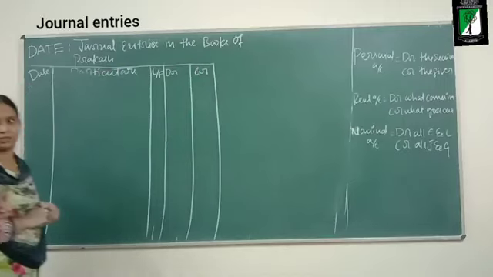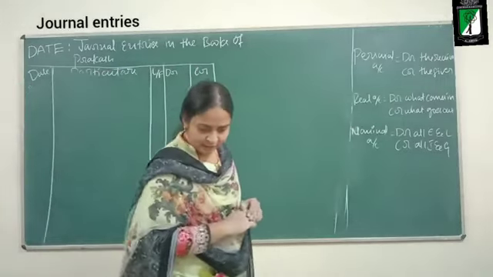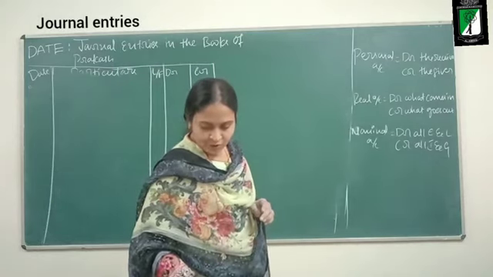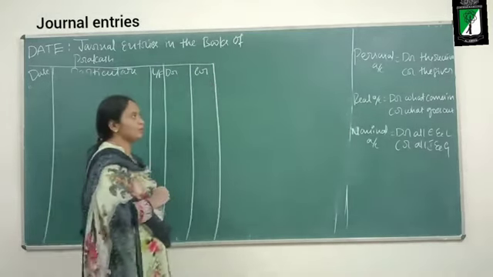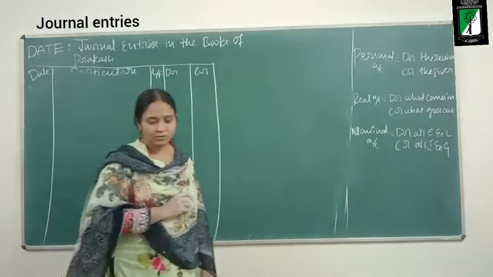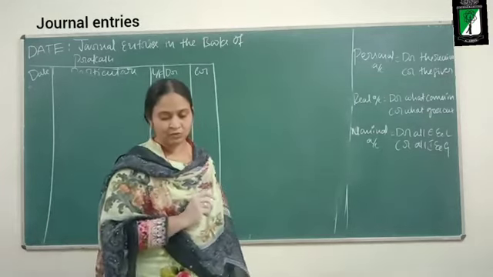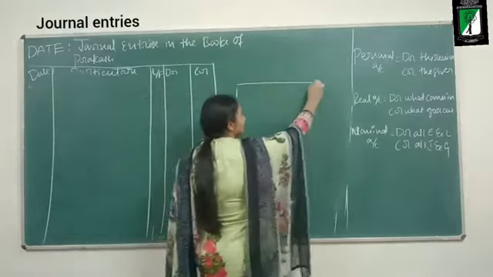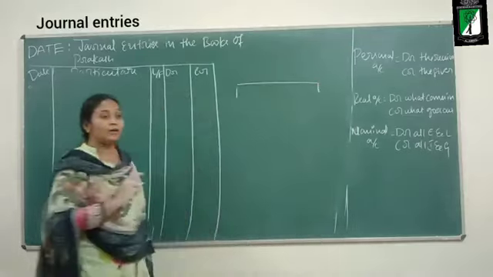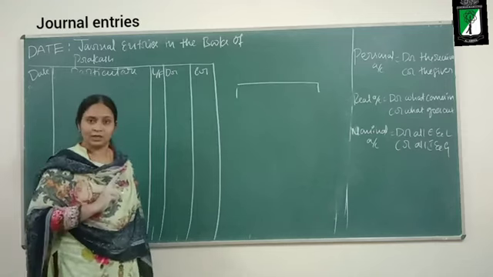Now the third transaction. What is the third transaction? Withdrawn goods rupees 2,000 for personal use. That means the owner is withdrawing. We will not write the name of the owner here.